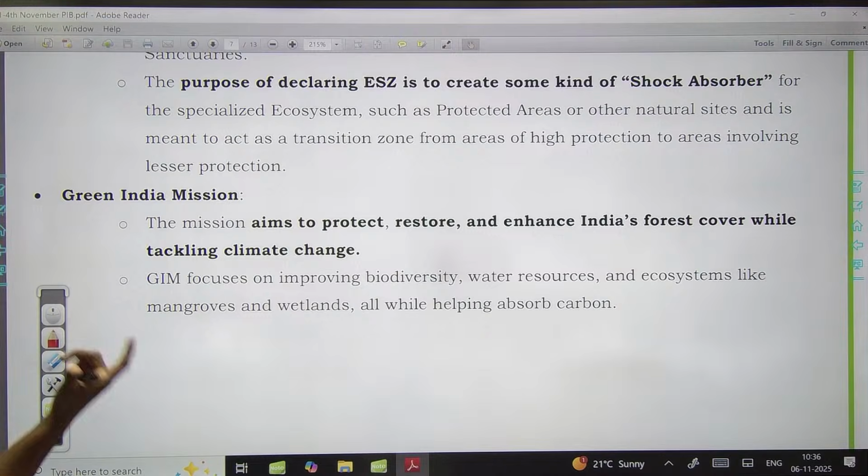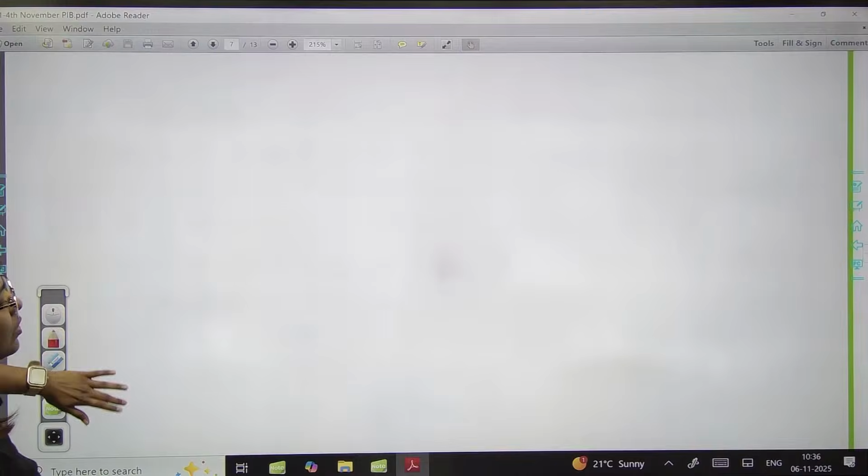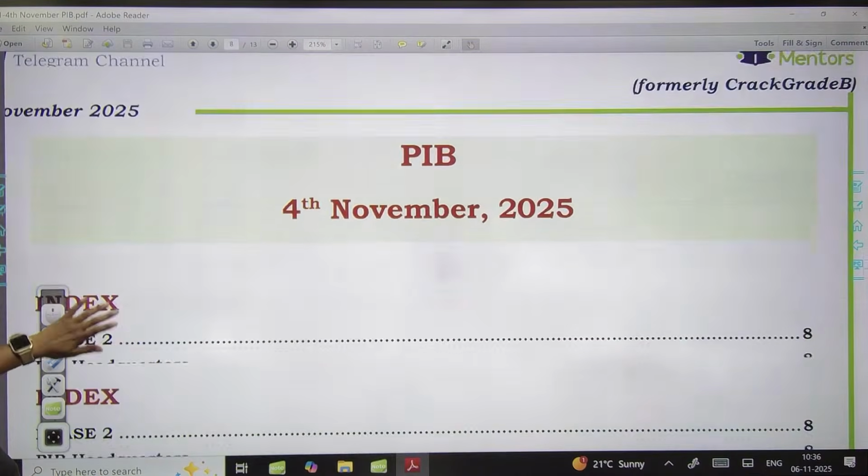Also Great Indian Bustard, which is also a critically endangered species, to protect which action plans are being run in Rajasthan and Gujarat. And then we have Green India Mission for protecting, restoring and enhancing the India's forest cover. So that was about this article about the environment.